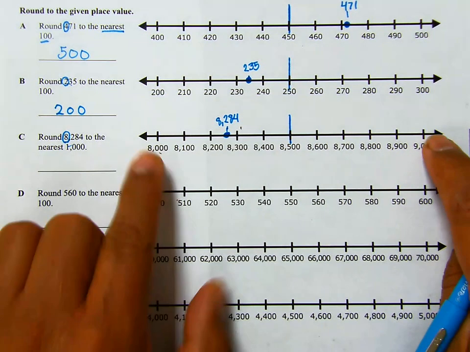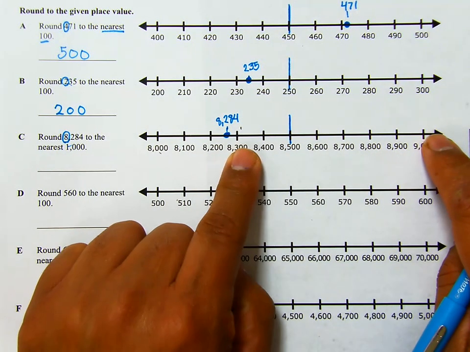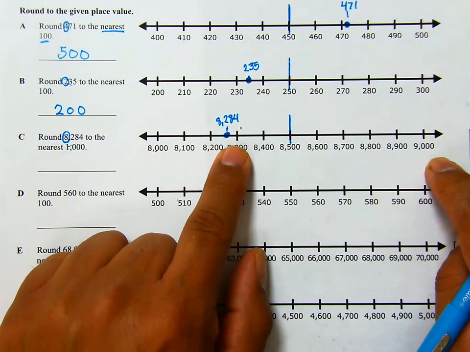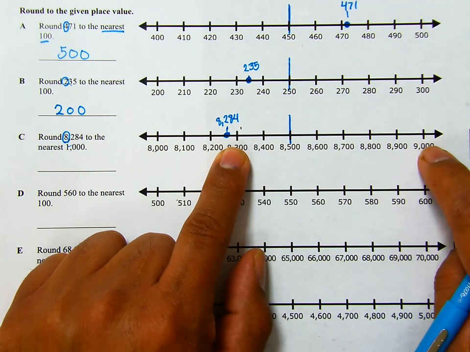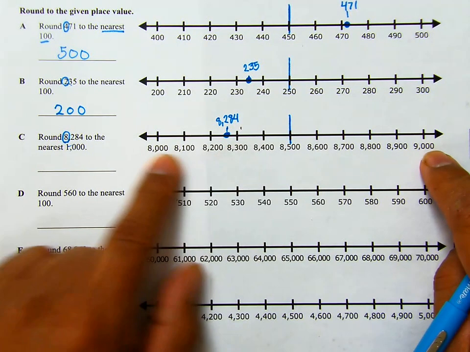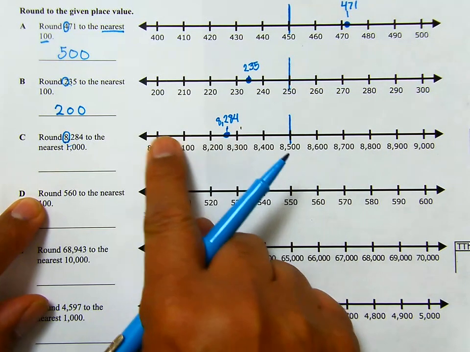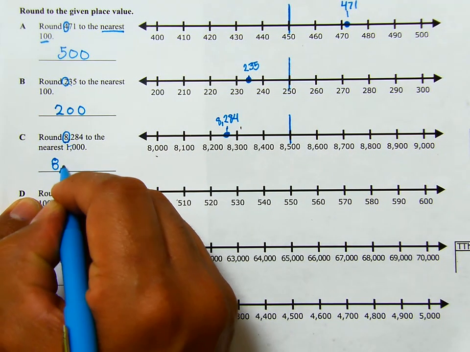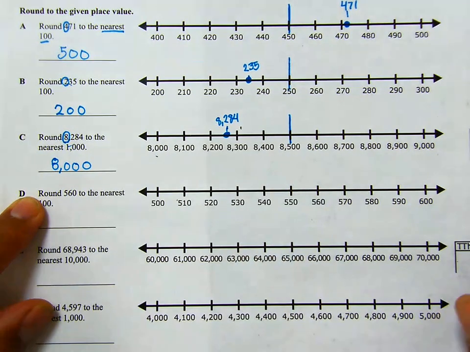So now we look at our number line. 8,284, is it closer to 8,000? Or is 8,284 closer to 9,000? If we look at our number line, it's closer to 8,000. So this number will round down to 8,000.